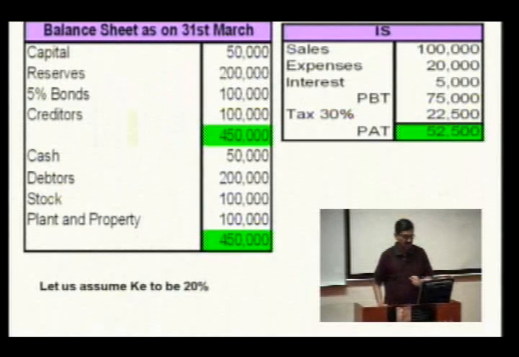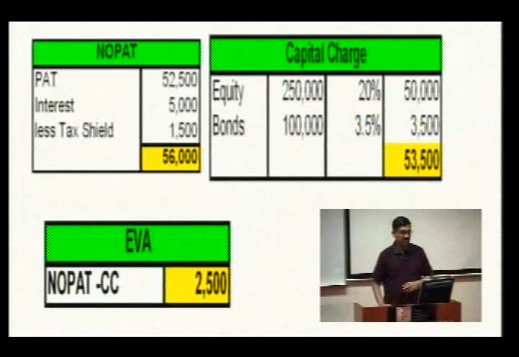For that, I am taking a very simple balance sheet having the normal items of sources and assets. The profit after tax is about 52,500, and for the calculation of EVA, I am assuming the cost of equity to be 20%. As we know, EVA is NOPAT minus the capital charge.